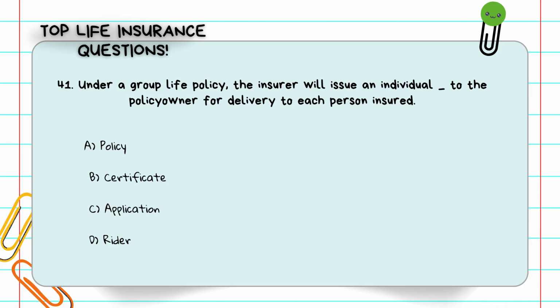Question number 41. Under a group life policy, the insurer will issue an individual certificate to the policy owner for delivery to each person insured. A, policy. B, certificate. C, application. D, rider. Each insured person under a group policy gets a certificate of insurance. The answer is B, certificate.